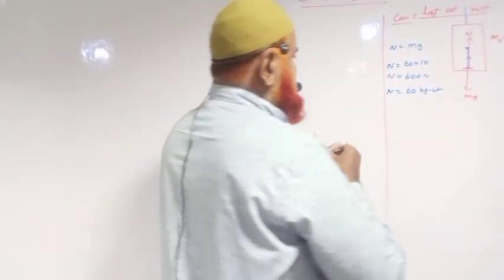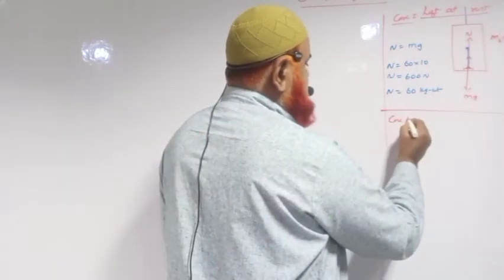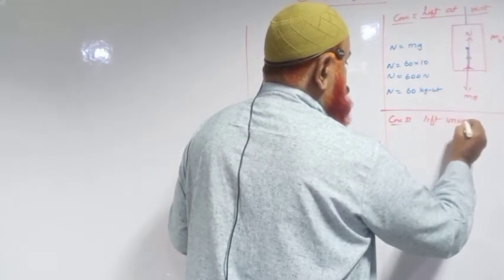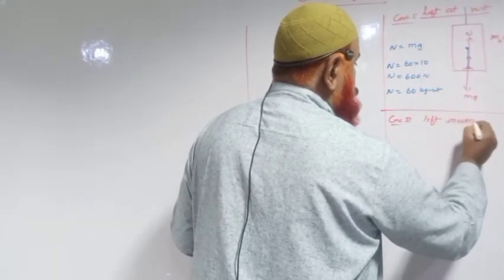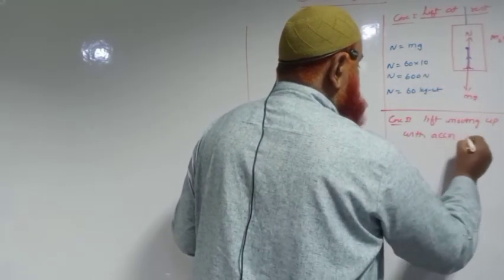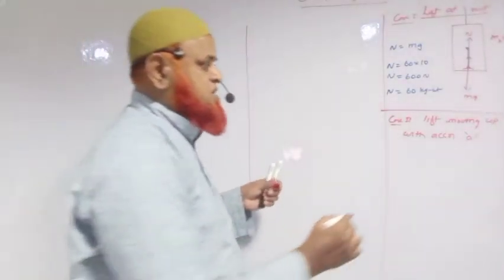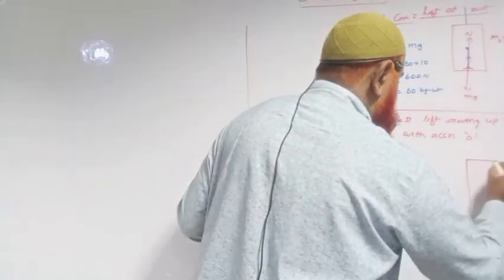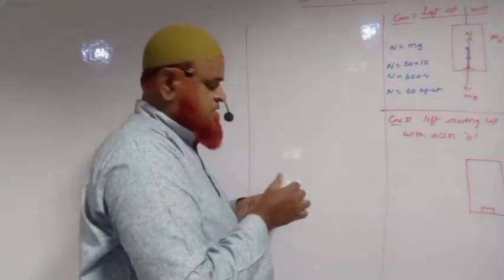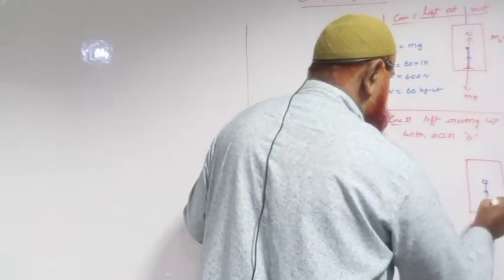Then after that, let us go for the second case here, okay? The second case is lift moving up with acceleration a. Now, in the second case, lift is moving up with an acceleration a. Let us imagine this is a lift here. There is a weighing machine on the lift. A boy is standing on this weighing machine.